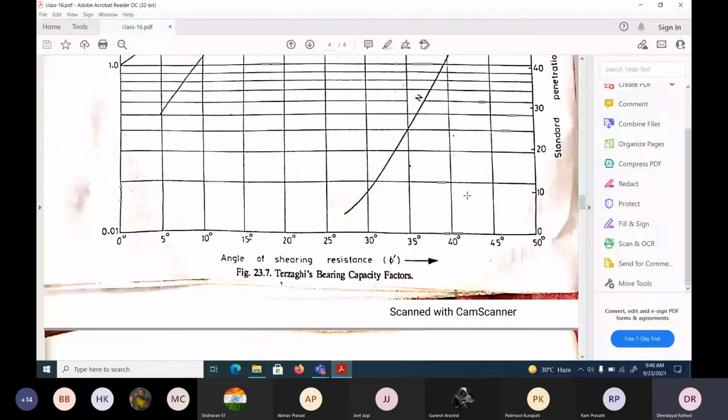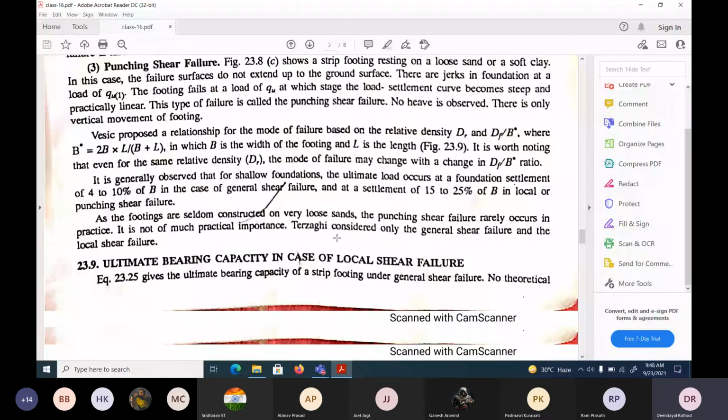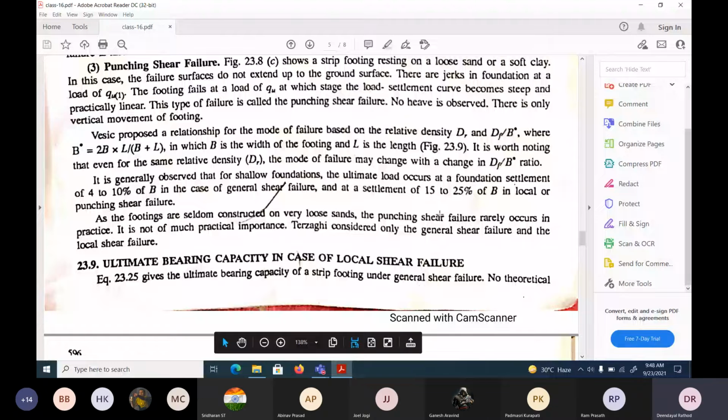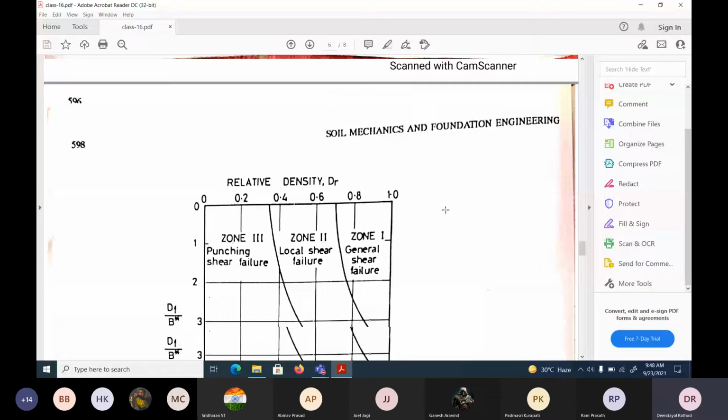There are some more important points. Basic proposal relations for the mode of failure based on the relative density: Df by B star, where B star is 2B multiplied by L divided by B plus L, in which B is the width of the foundation and L is the length of the foundation.